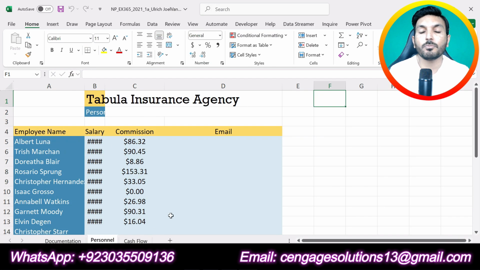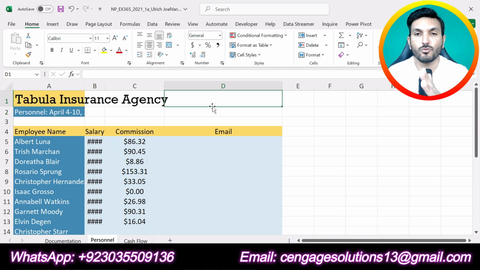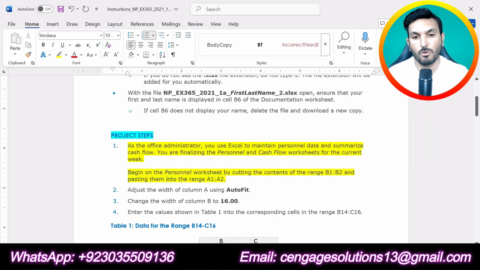So we will go to the personal data worksheet. Now you can see that we have content in B1 and B2. We are supposed to cut this content from B1 and B2, and paste it in A1 and A2. So we will first select B1 and B2. I have selected them. Go to the Home tab and click Cut. Now we will select A1 and A2 and click on Paste. So now you can see that we have moved the content of B1 and B2 into A1 and A2, and that is all required in step number 1. So we are done with the first step of the assignment.